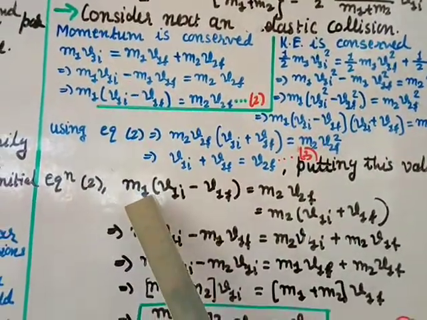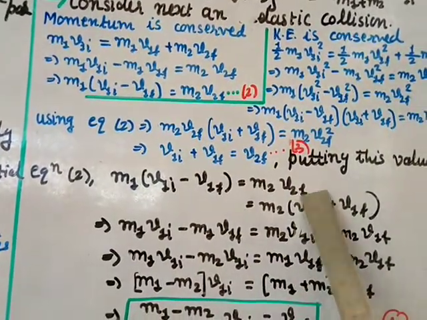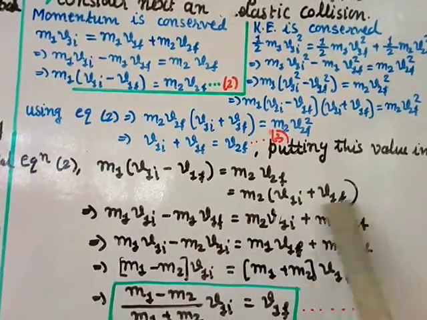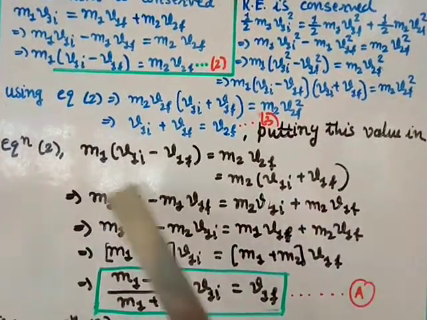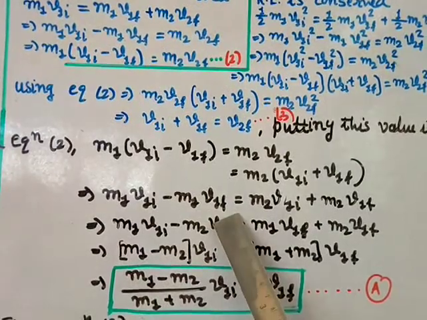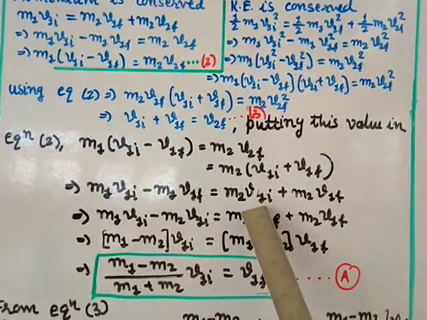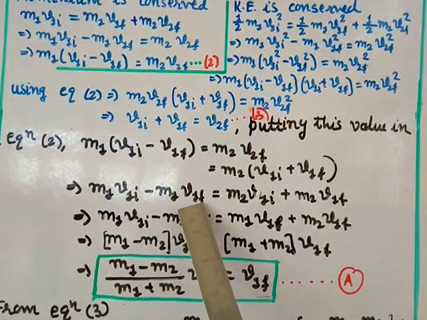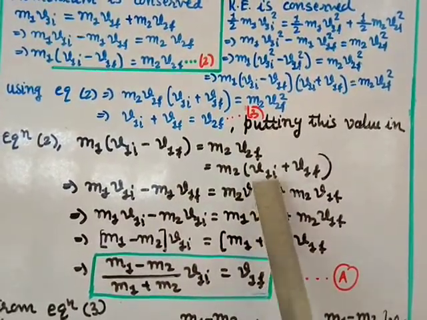So first I am writing the equation m1 times v1i minus v1f equal to m2 v2f. m2 as it is, and for v2f I am putting v1i plus v1f. Multiply inside, so here m2 v1i plus m2 v1f. This also multiply inside, so m1 v1i minus m1 v1f. Now we shall rearrange. Take all the initial velocity of particle 1 together and the final velocity of particle 1 together. So this v1f term transfer over here and this v1i term transfer over here.